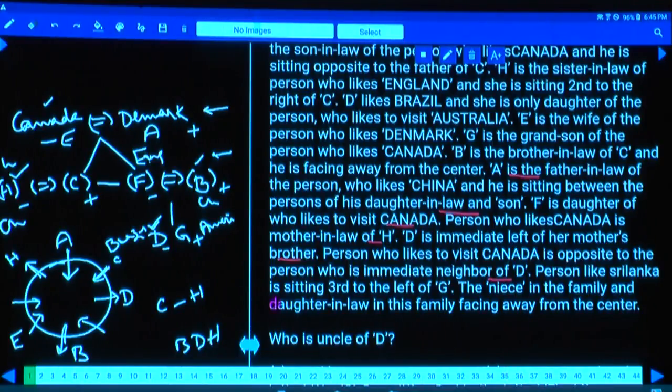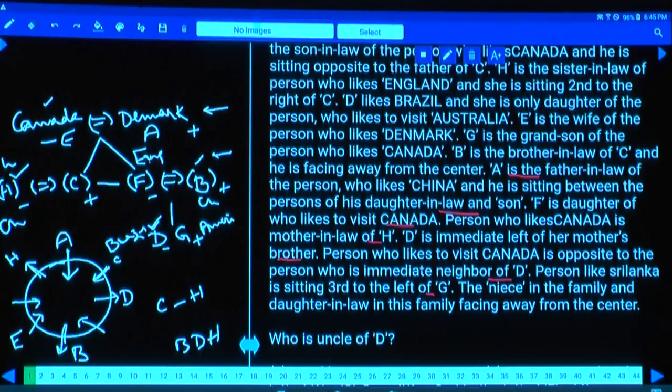Then, the person who likes Sri Lanka is seated south to the left of G. As G is Sri Lanka, who are the persons left over here? A, B, C, D, E, and F and G are the persons left over. And as F and G are the persons left over, both these persons are facing towards the center.